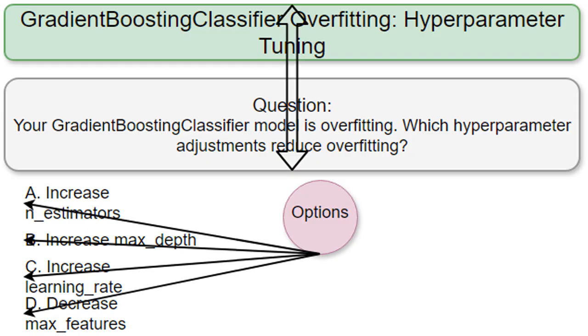This question tests your understanding of how to adjust GradientBoostingClassifier hyperparameters to prevent overfitting. Overfitting means your model learns the training data too well, including its noise, and performs poorly on new, unseen data. I'll guide you through identifying the hyperparameters that help you build a more generalized model, meaning a model that works well on unseen data, not just the training data.